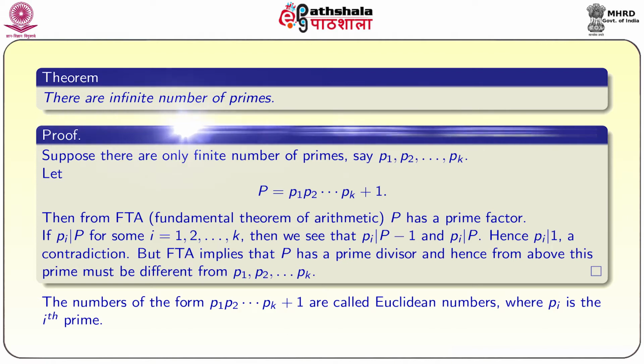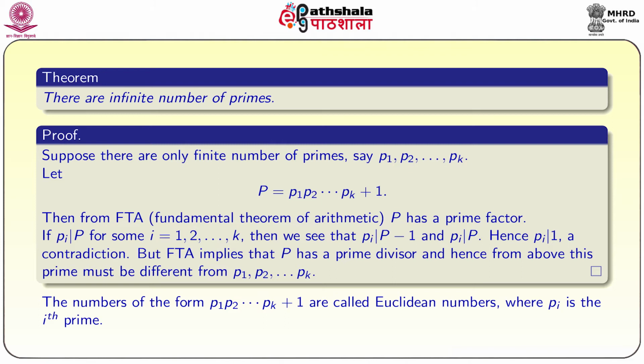Then what is going to happen is this pi also divides P minus 1. It is because P minus 1 is nothing but p1 into p2 and so on pk. Since pi divides P minus 1 as well as pi divides P, hence pi divides 1. So, this is a contradiction.